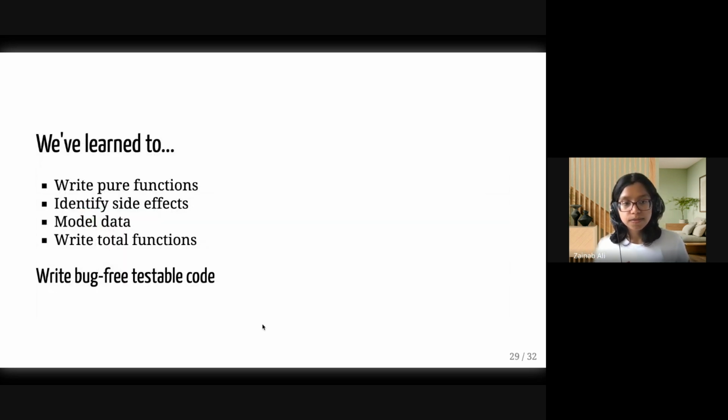Okay, so we've learned some basic principles of functional programming, and we've learned the ones that will help us reason. We've learned how to write pure functions, how to identify side effects, to model data, and also to write total functions, so functions that are defined over all of their inputs. And the result of that is largely bug-free testable code. Now, it doesn't read quite the same way. However, it is much easier to reason about.